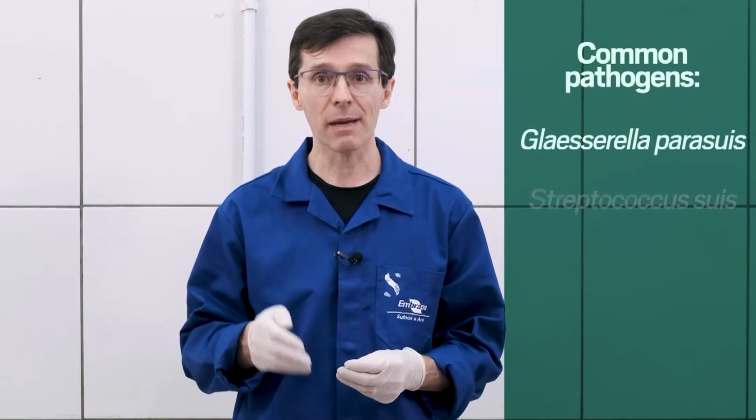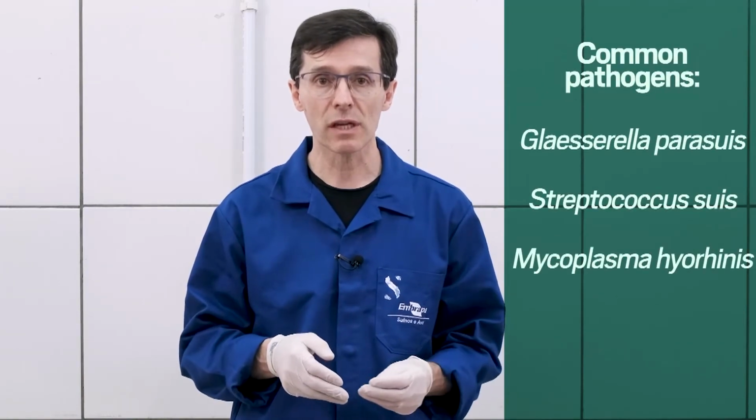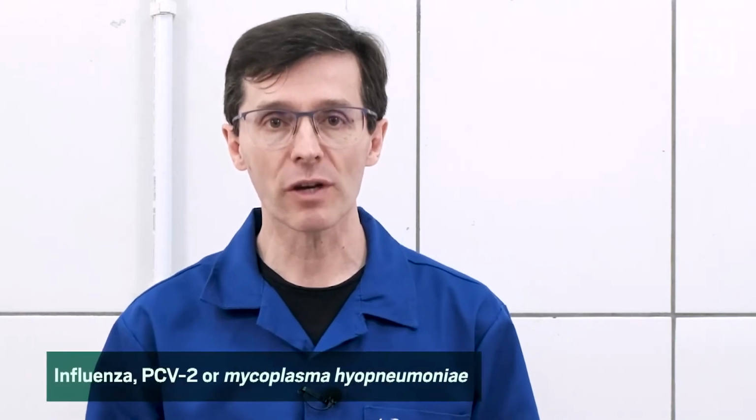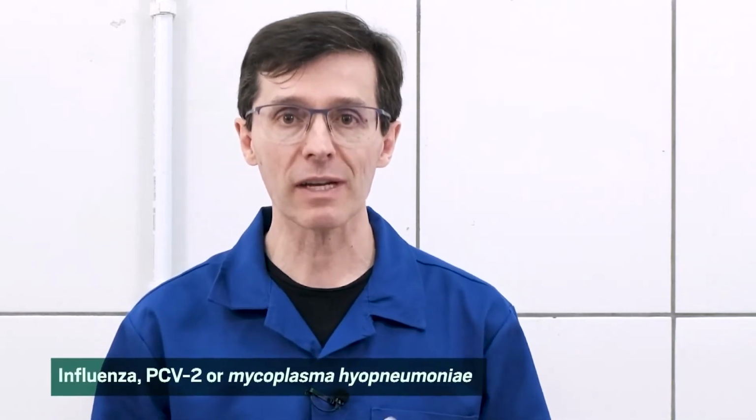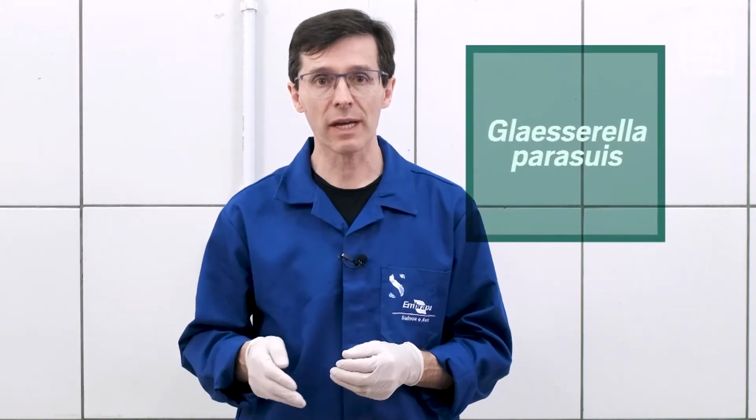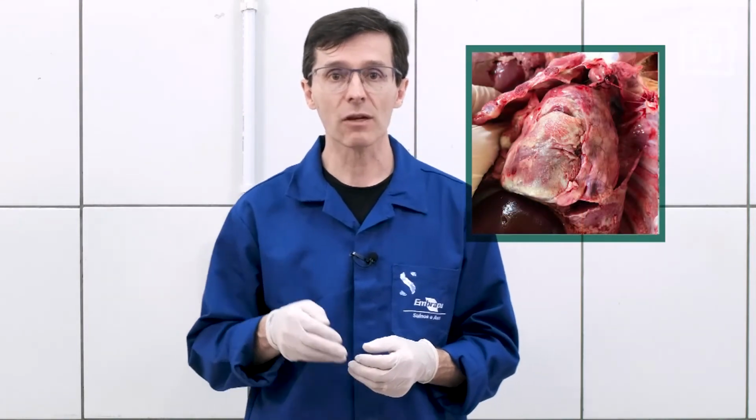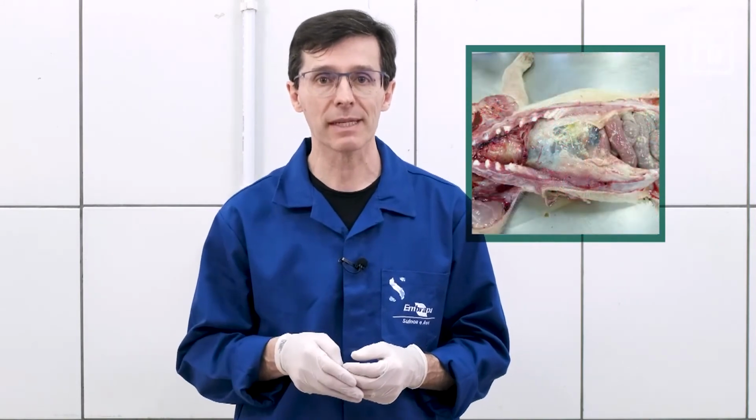The agents most commonly producing these lesions are Glaesserella parasuis, Streptococcus suis, and Mycoplasma hyorhinis. These same agents may cause opportunistic infections in PCV2 or Mycoplasma hyopneumoniae clinical cases, producing these lesions in the serous membranes in conjunction with pulmonary lesions. Among the causal agents of polyserositis, Glaesserella parasuis is the most frequent and most important. The diagnosis should be confirmed via bacterial isolation or PCR testing, because the lesions are nonspecific.